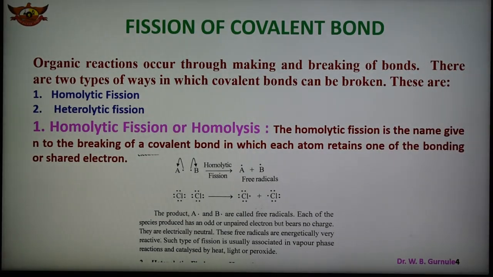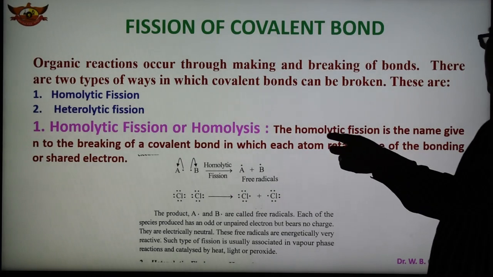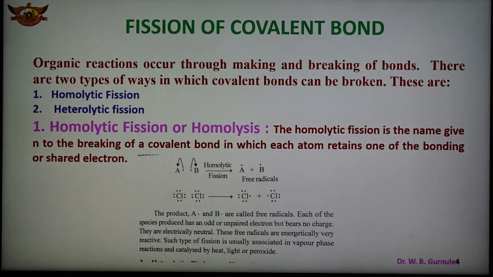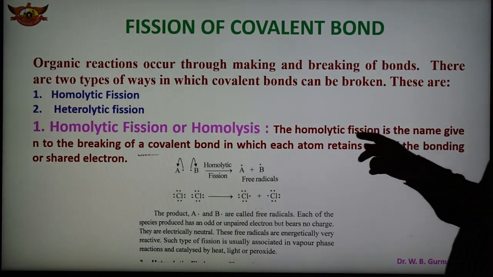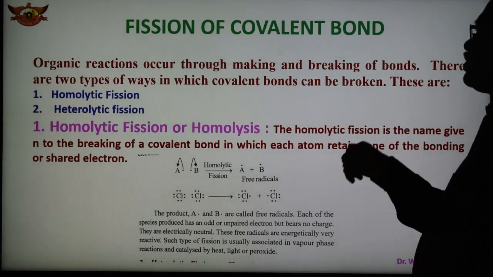There are two ways in which the covalent bond can be broken: number one, homolytic fission, and second, heterolytic fission. Homo means same, hetero means different. Number one is homolytic fission, also known as homolysis. This is the name given to the breaking of a covalent bond in which each atom retains one of the bonding or shared electrons.